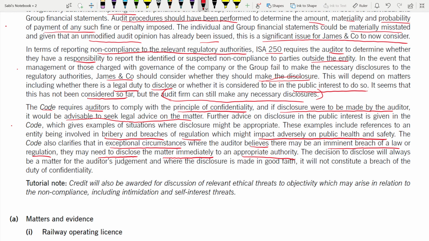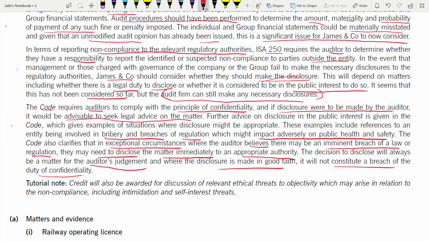So the decision to disclose will always be a matter of the auditor's judgment. Auditor has to decide how much they want to keep confidential versus what is the public interest and how the breach of the law and regulations. And where the disclosure is made in good faith, they have to keep that balance. It will not constitute a breach of the duty of confidentiality. This will not be considered as a breach of duty of confidentiality if we disclose it in good faith for the public interest. For exceptional conditions where you believe that there is a breach of law or regulations, in those conditions, if you disclose, it will not be considered as a breach of duty of confidentiality.